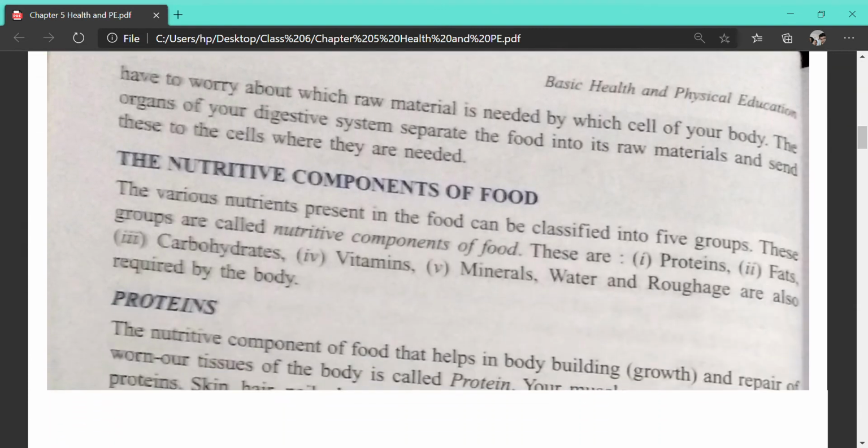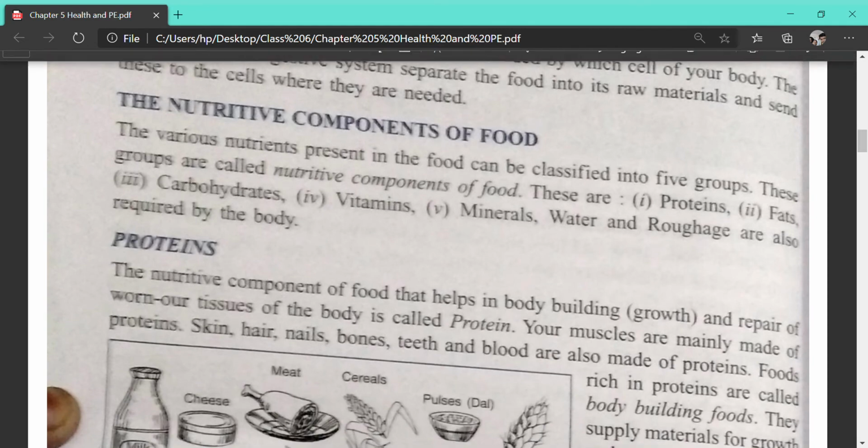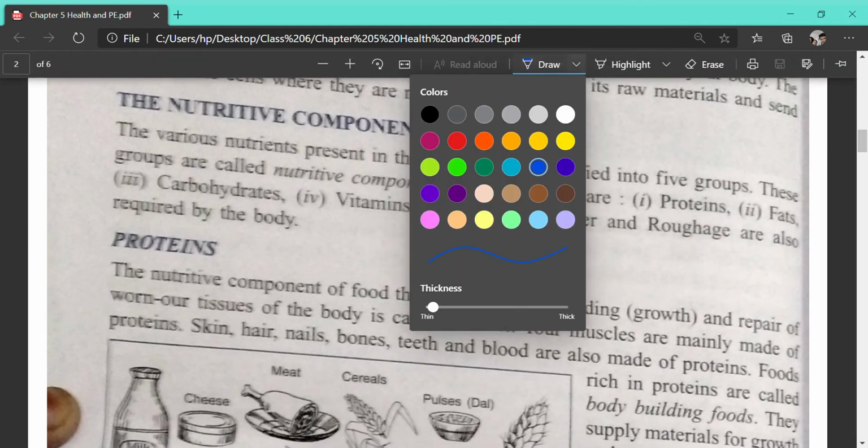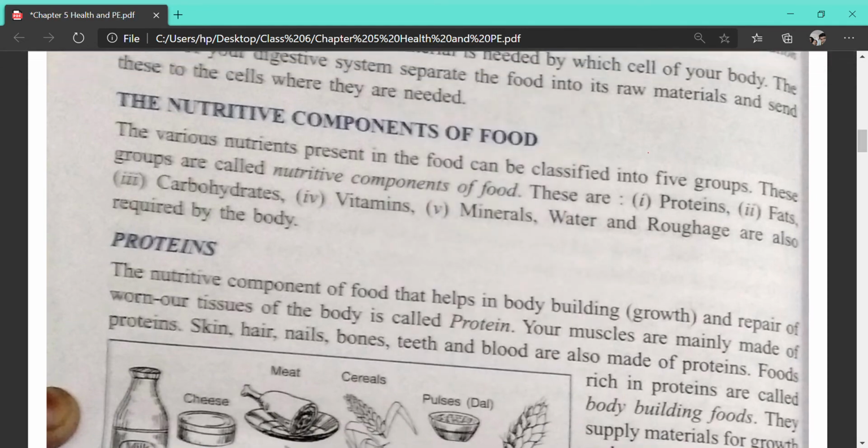Yes, ma'am. Okay, next we will be dealing with the nutritive components of the food. Already I have told you these are the 5 components: protein, fats, carbohydrate, vitamins, minerals. Except these 5 nutritive components, there are 2 other things which are known as water and roughage.